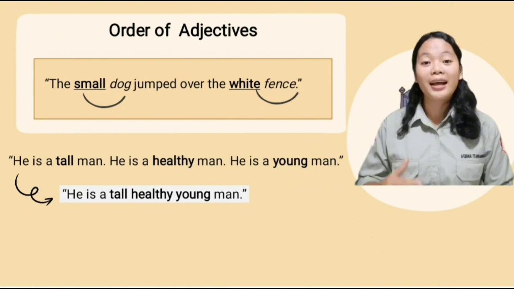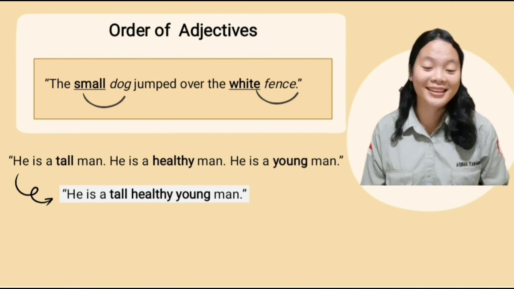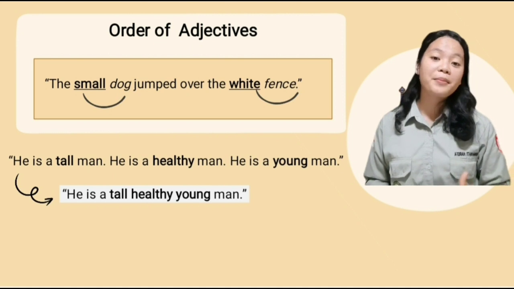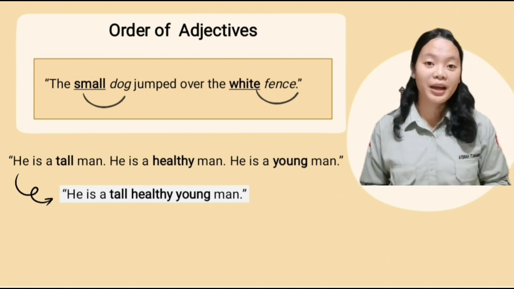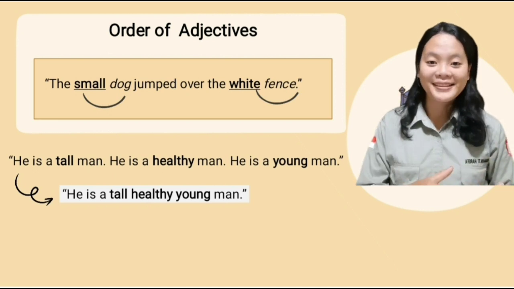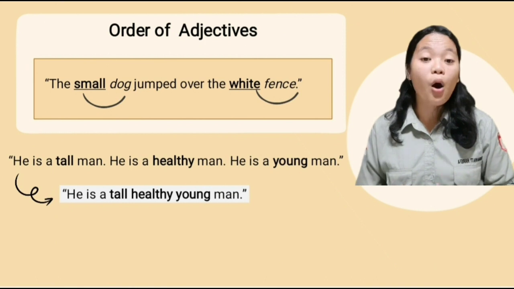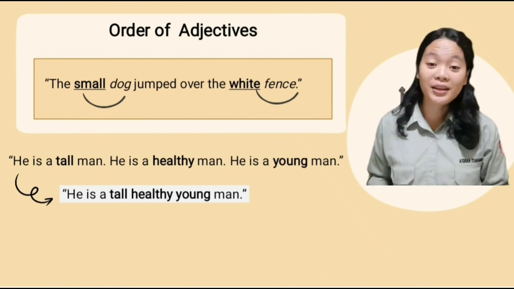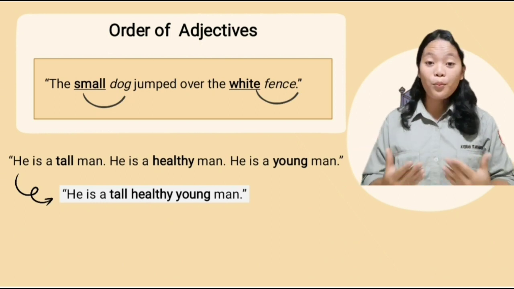Adjectives add to the richness of our descriptions about people and things. They allow the listener or the reader to paint a mental picture of the person or object that is being described to them. When we speak or write, we don't want to bore our listener or reader with repetitive sentences. Imagine a description like this. He is a tall man.